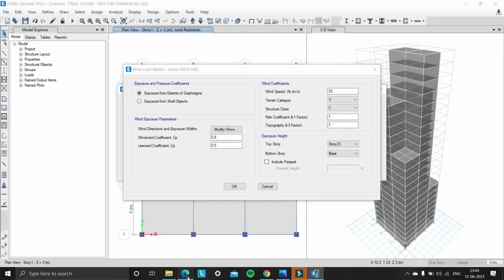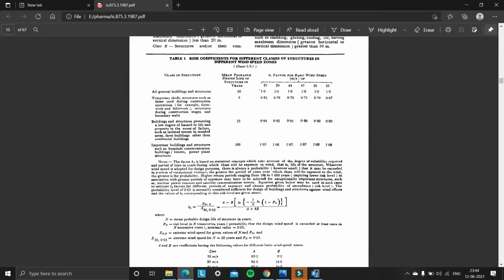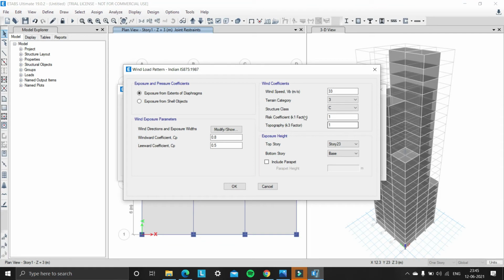For the risk coefficient, again open IS 875. So we are assuming a probable design life of the structure is 50 years. So for 33 meters per second, the risk factor is 1. So the risk coefficient is 1. So there is no need to change that.